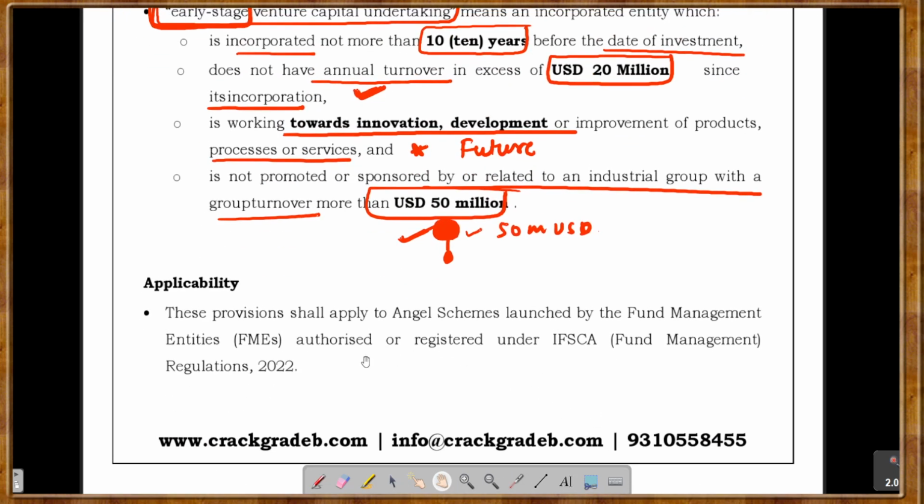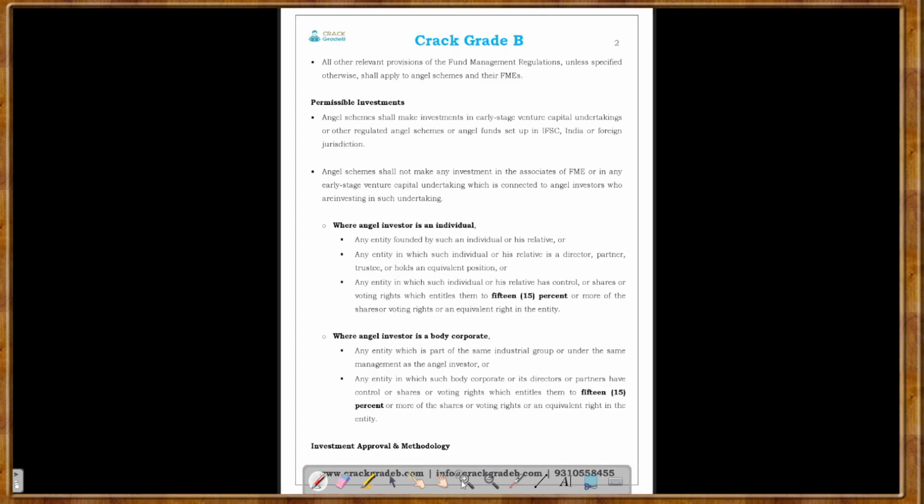Now, applicability: these will apply to the angel schemes launched in the IFSCA. They shall apply to the angel schemes launched by the fund management entities authorized or registered under the IFSCA.